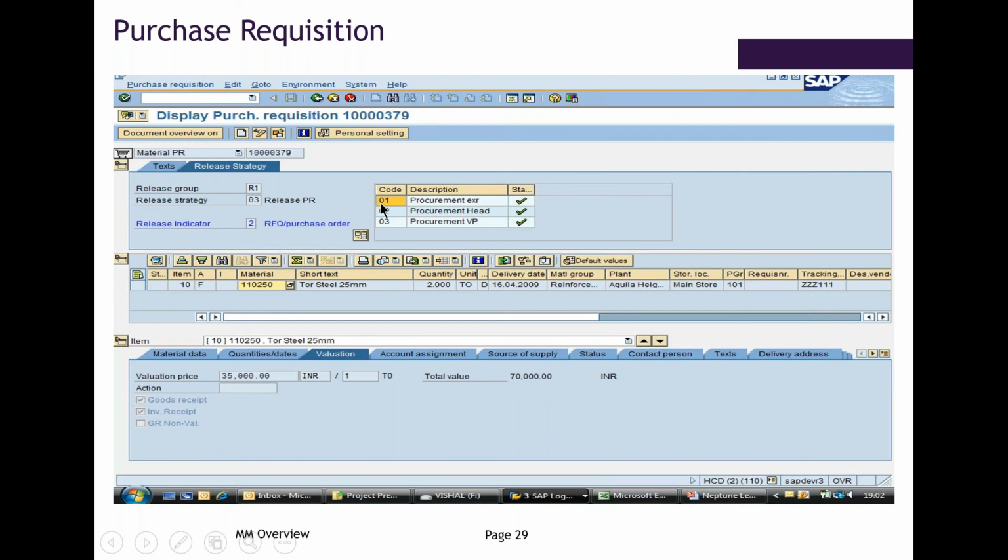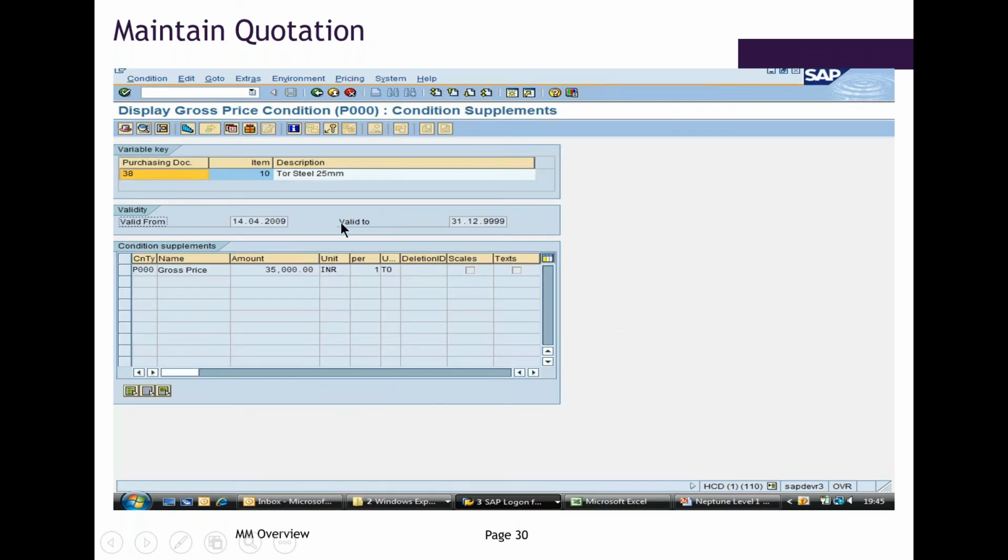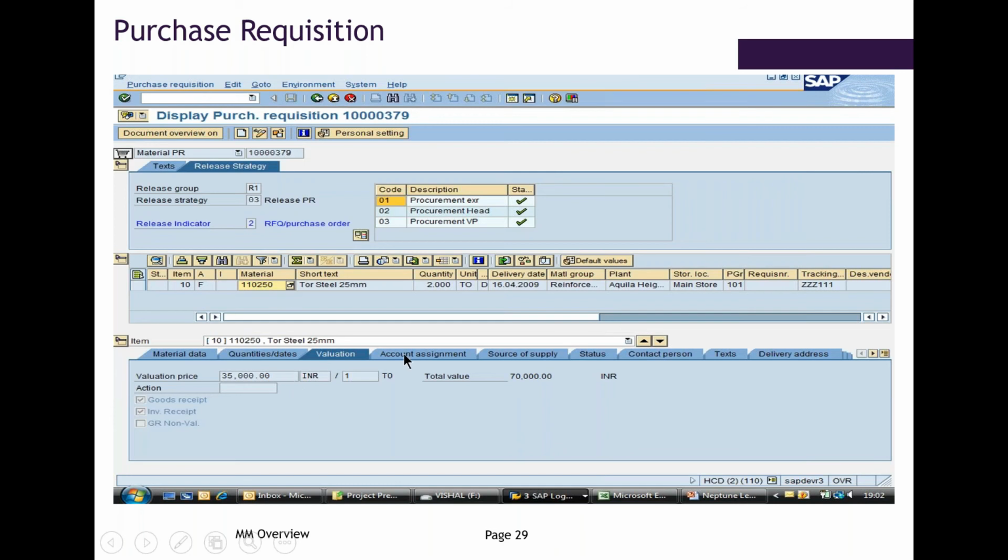As you can see, in SAP we call this part the header level and the lower part the item level. Why do we bifurcate? Because in SAP each and every piece of data is stored in a database table, and each database table has different data stored in it. In purchase requisition, all the data will be stored in a table called EBAN. But in purchase order, we have a different table. And the lower part we call item data.